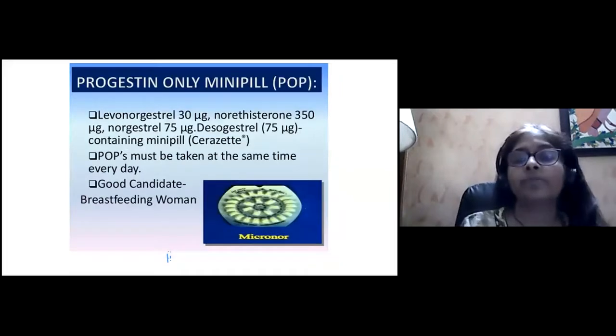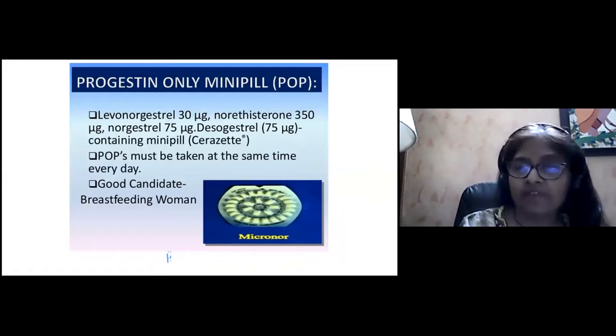And now the progesterone only pills. There are lots of brands which are available. Levonorgestrel 30 micrograms is available. Norethisterone 350 micrograms. Norgestrel 75 micrograms or desogestrel 75. Cerazette is available. But the problem with progesterone only pills is that they have to be taken at the same time every day.